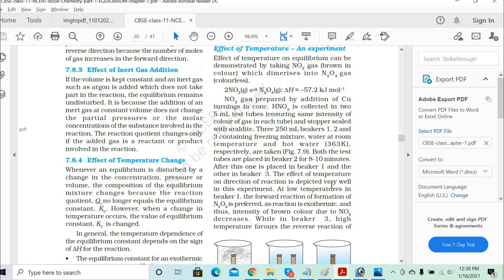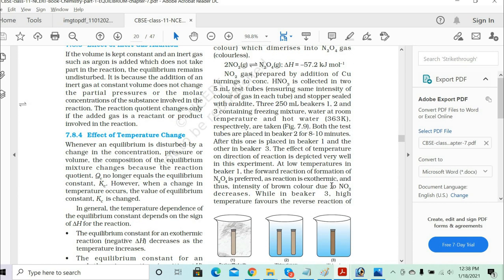Did you understand what we are doing in this case? We are taking NO2. This is basically a quick observation for the forward and the backward reaction, based on the effect of temperature, which favors which. It's a very clear indication that when you take NO2, that's the brown color, and slowly when it starts changing into N2O4, it changes from brown to colorless. Correct?